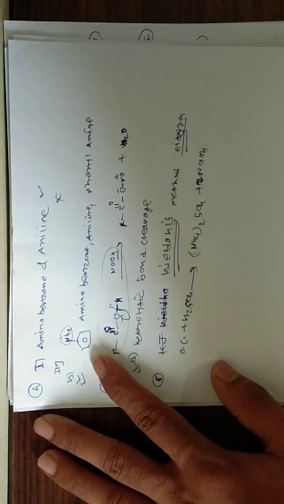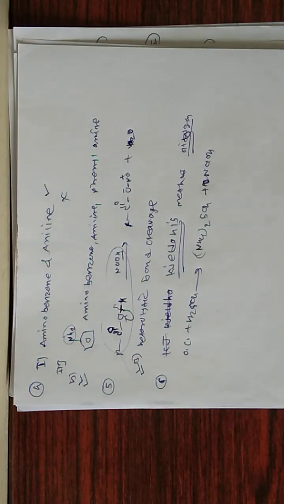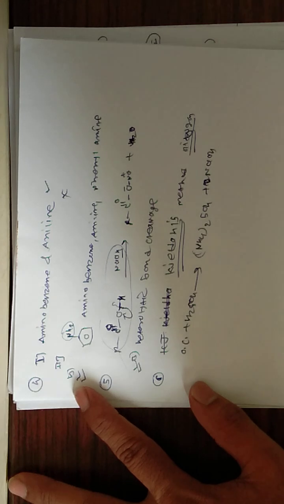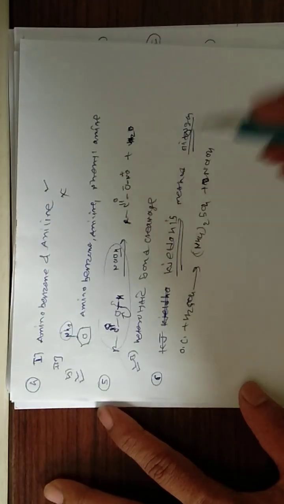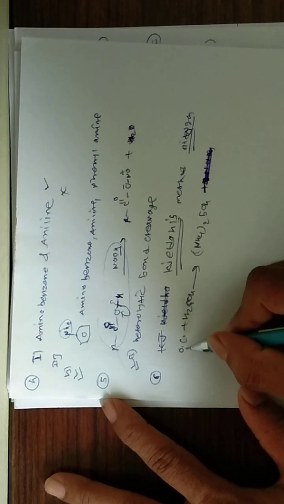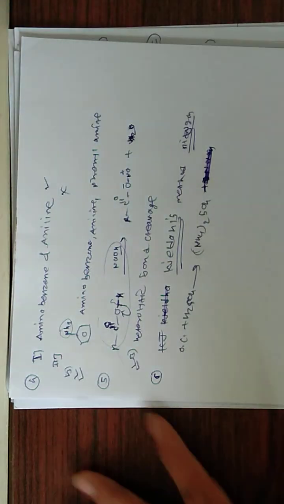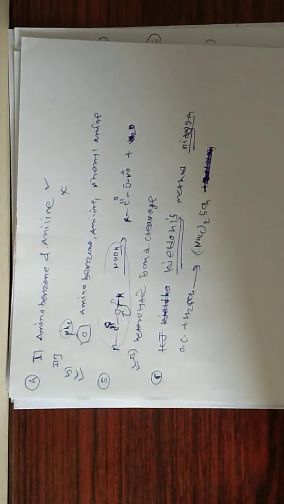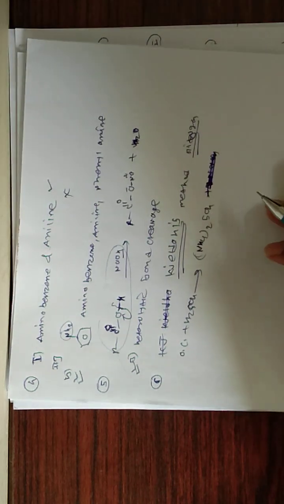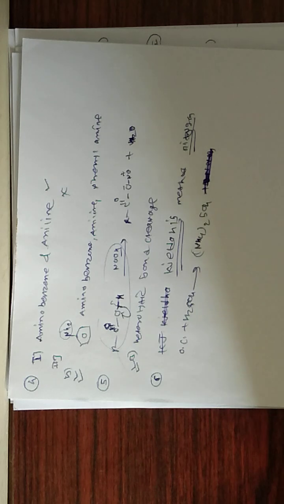plus NaOH, ammonium sulfate plus sodium hydroxide. Sorry, NaOH is not there. Only, any organic compound on reaction with concentrated sulfuric acid will give ammonium sulfate, and the organic compound leaves out without any nitrogen.